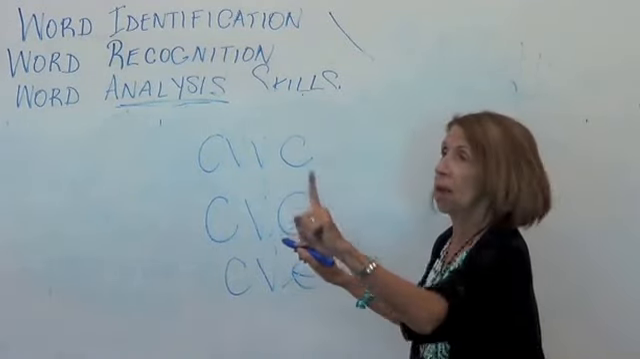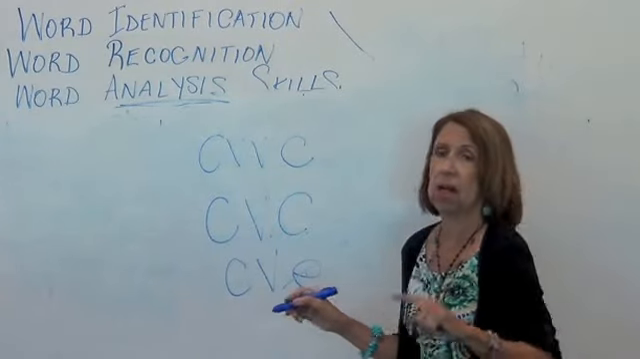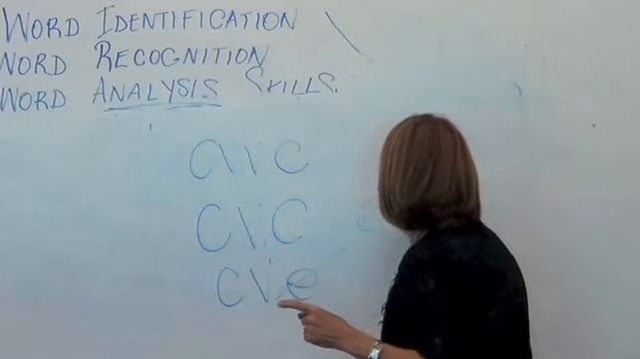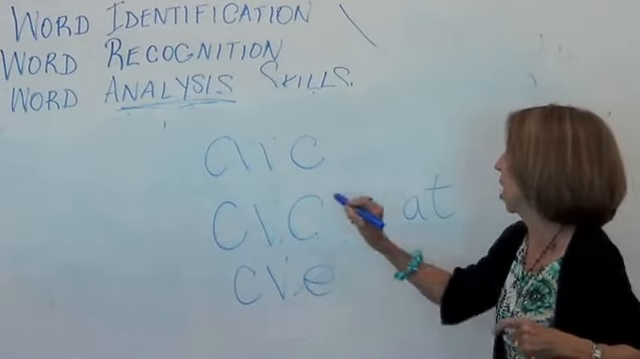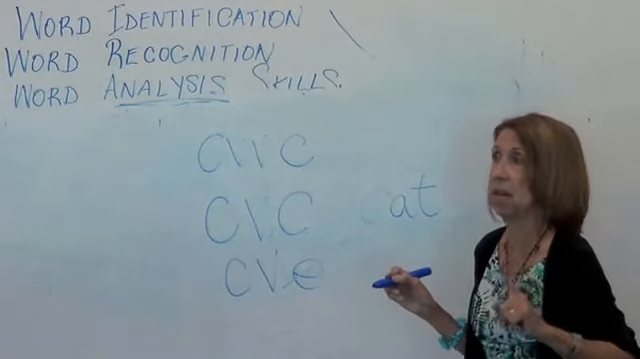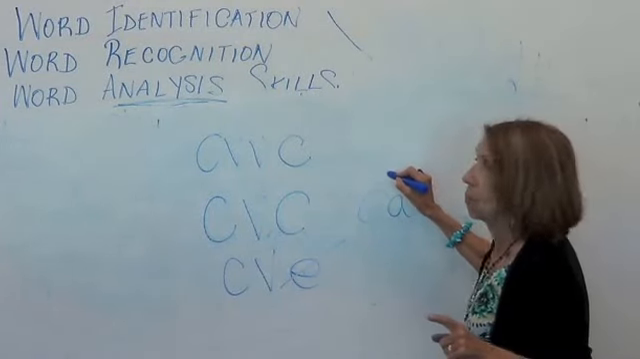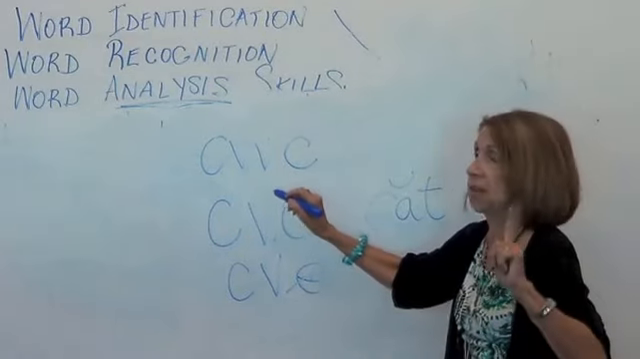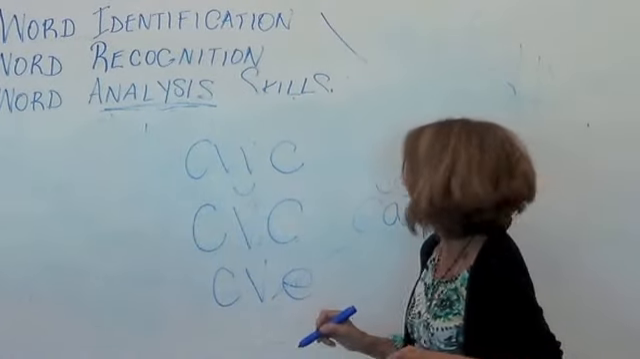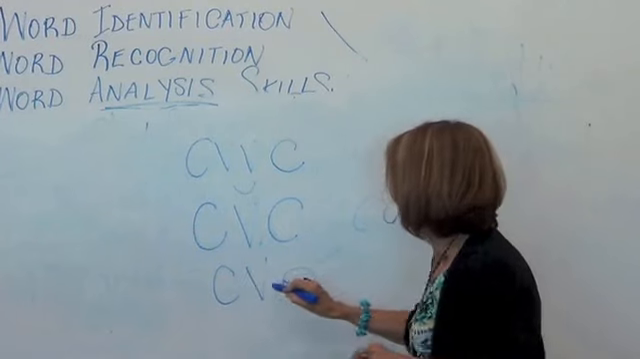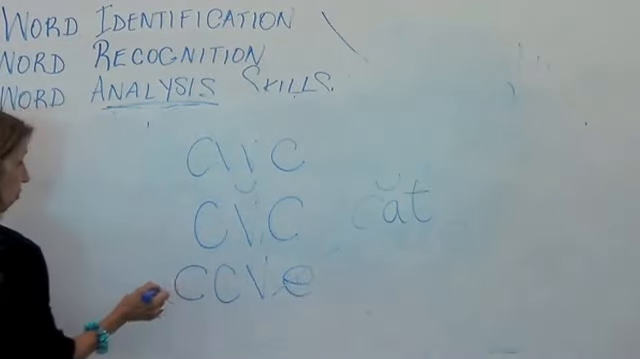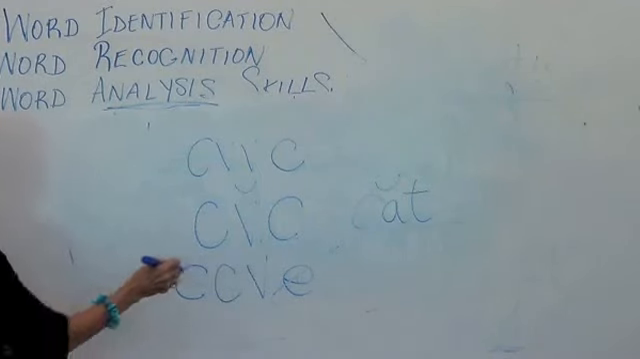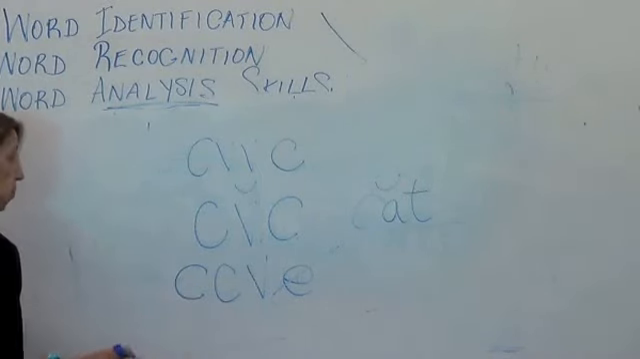Tell me a one-syllable word that has a consonant, vowel, consonant pattern. Cat. What vowel sound do you hear when you have a consonant, vowel, consonant most of the time? Short A, right? Short vowel. Consonant, vowel, consonant most of the time gives you a short vowel sound. What about if you have a consonant, vowel, silent E? What if I did this?